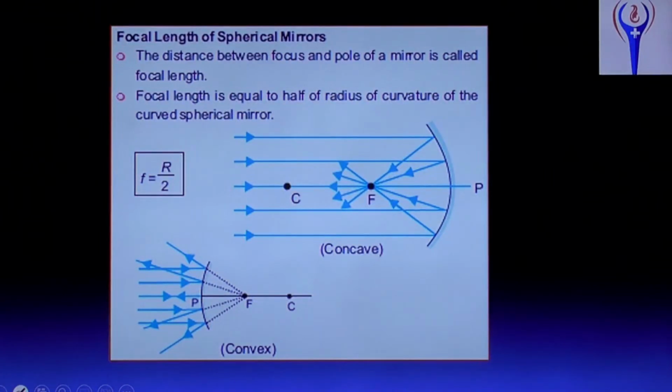As we discussed, the focal length of a spherical mirror is the distance between the principal focus and the pole P of the mirror. This measurement gives the focal length. This focal length is equal to half of the radius of curvature of the curved spherical mirror. That is, f equals r by 2, and this holds for both concave and convex.